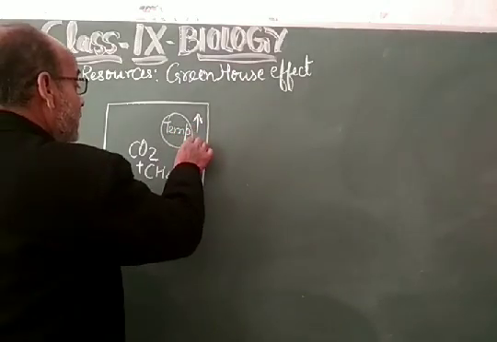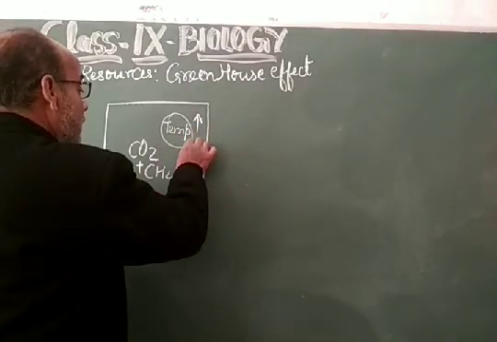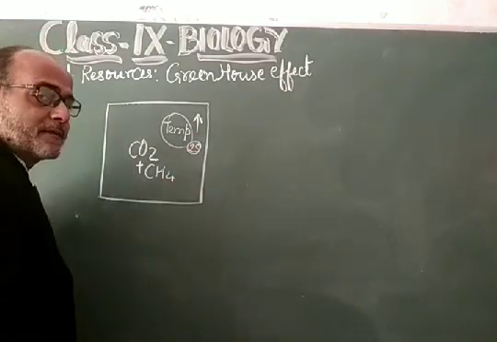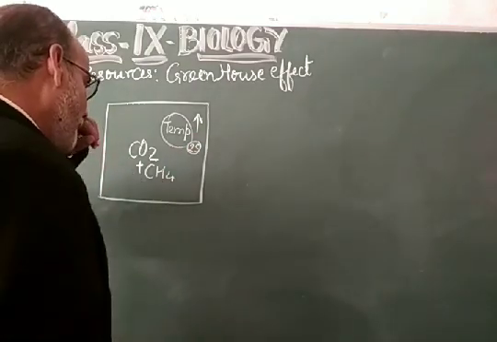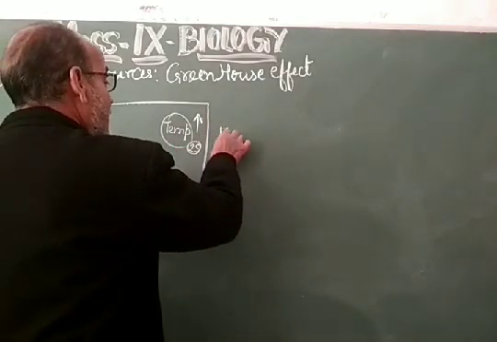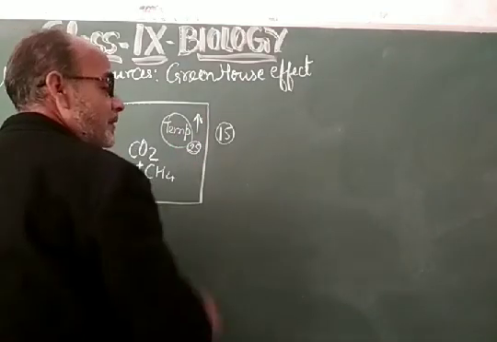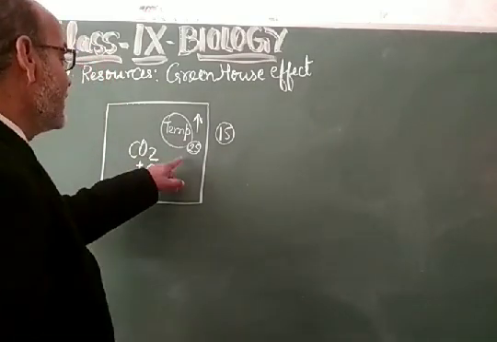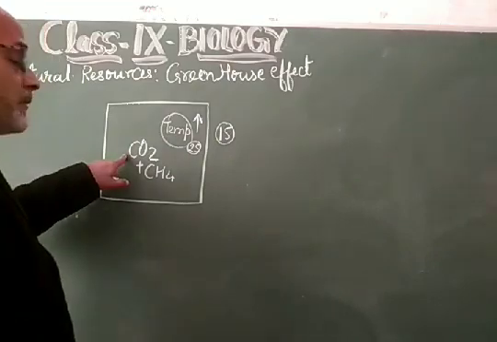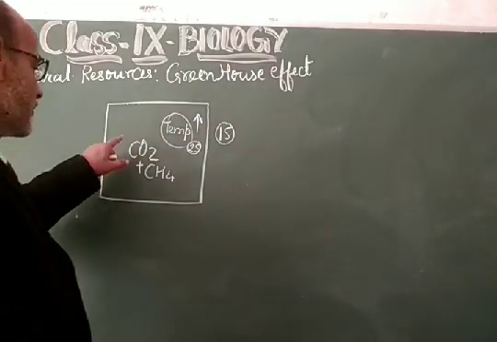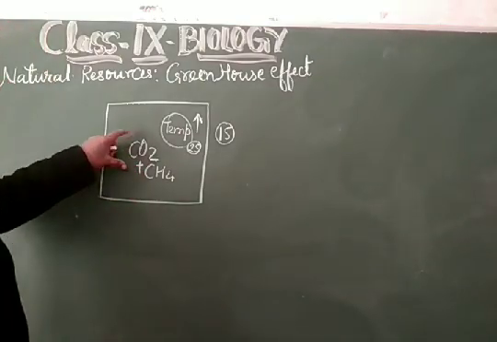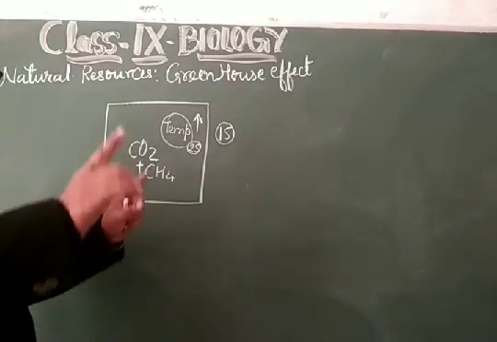Suppose the temperature is 25 degrees centigrade in this glass chamber, while the Earth's temperature is maintained at 15 degrees centigrade. So there will be a rise in temperature when there is a concentrated presence of gases like carbon dioxide and CH4, methane. These gases are responsible for increasing the temperature inside a chamber.